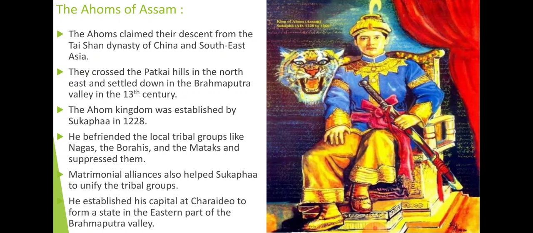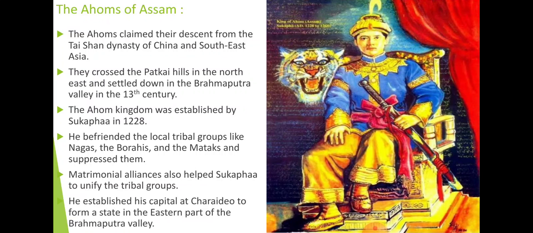So in their first generation, they were from the Chinese community, meaning they were Tai Ahoms and Tai Shan basically. And when they mixed over here, they started living and residing there, and they mixed with the local people, and they started a new dynasty, we can say, or the tribal community. That tribal community is considered as Ahom.